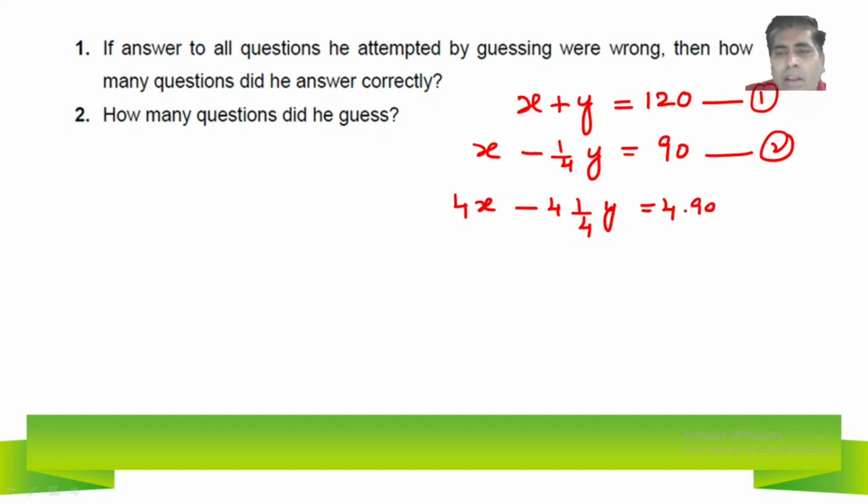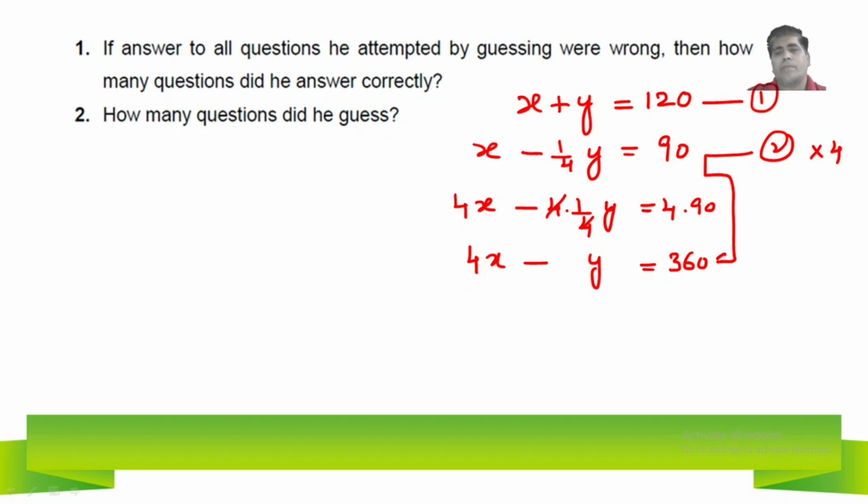What I have done is multiply the second equation by 4. Each and every time I have multiplied both sides. So 4 into x is 4x, 4 into 1/4 of y, that is equal to 4 into 90. If you simplify, the 4 will get cancelled. 4x minus y is equal to 360. So this is actually the simplified form of the second equation.